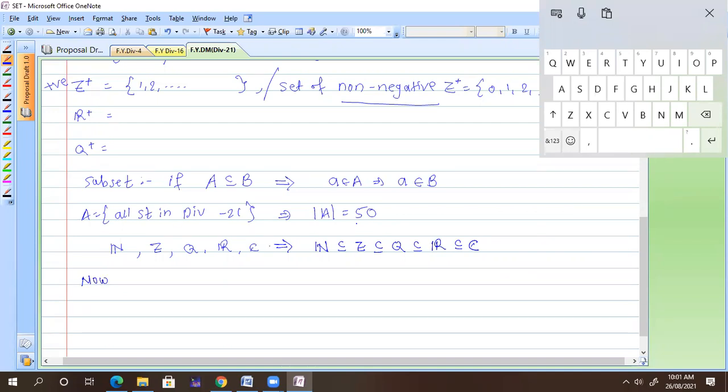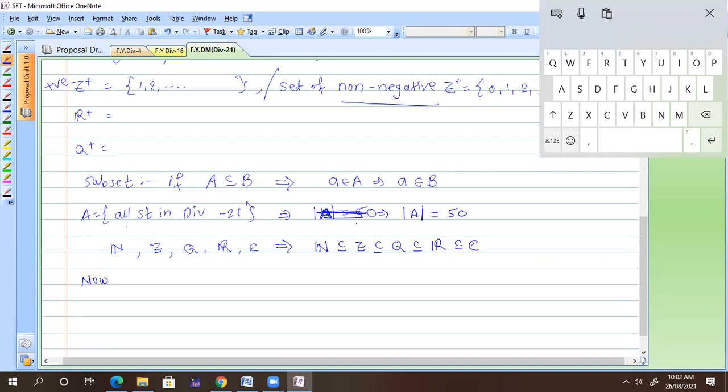In the second step, the cardinality of A is nothing but the total number of elements in the set. It's just my writing. So cardinality of A, a determinant, which is equal to 50. If I consider this division, this set.